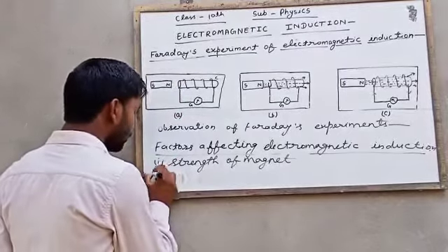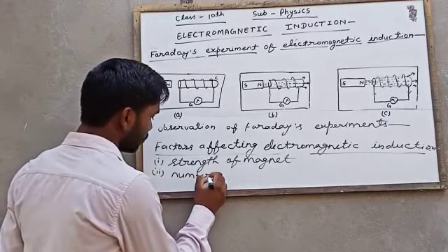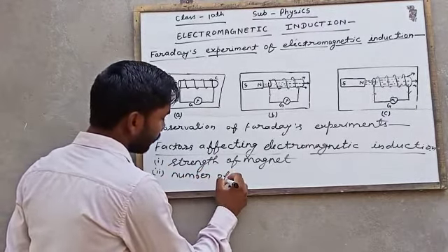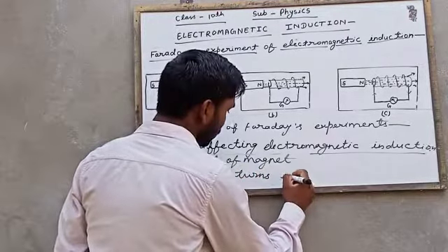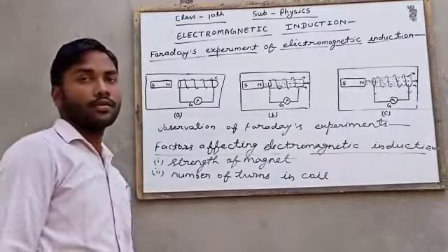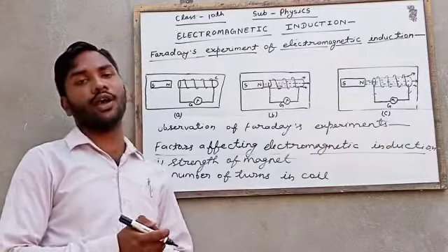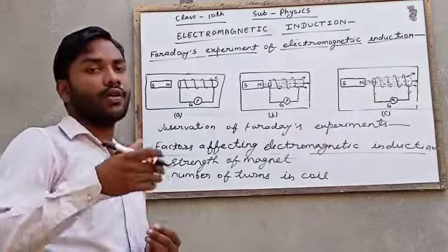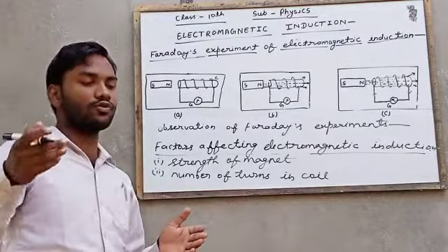Second one is the number of turns in the coil. The induced electric current also depends on the number of turns of the coil. If the number of turns in the coil is more, the electric current generated will be more.